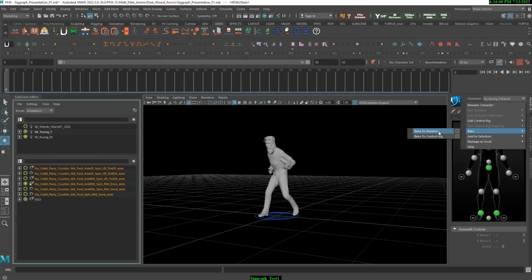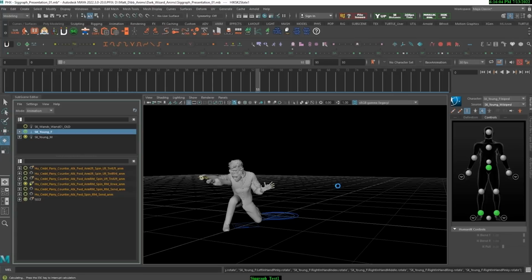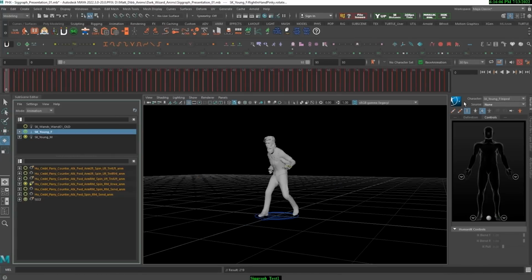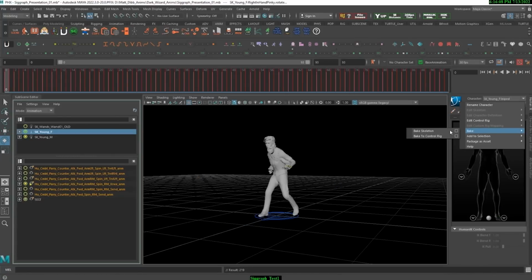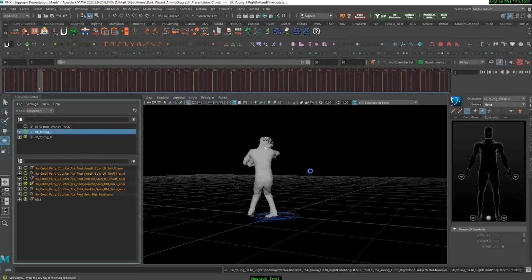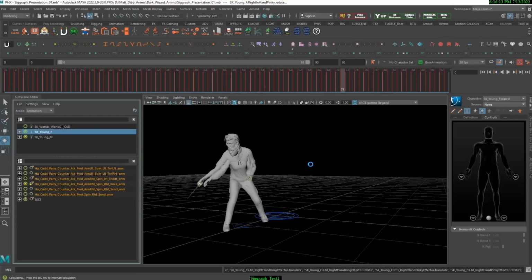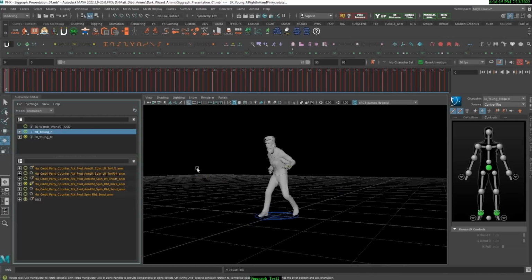animation from the male character skeleton onto the female character skeleton. And then once it's baked to the skeleton, I bake it back to the control rig. And now each subscene clip has the same animation but on a separate clip.